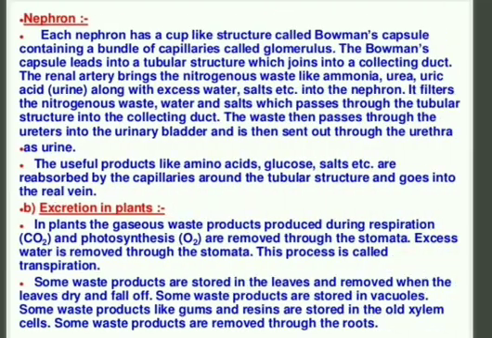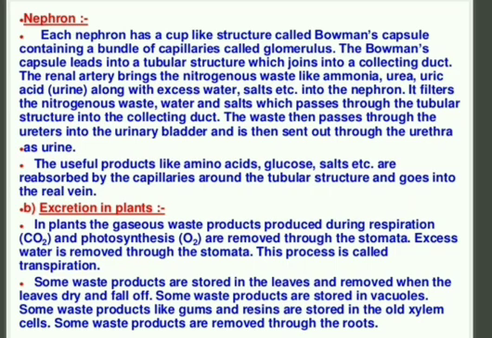Now if we talk about excretion in plants, as we excrete, in the same way plants also show the process of excretion. Excretion means they also throw out their waste, isn't it? So in plants, the gaseous waste products produced during respiration and photosynthesis, like CO2 and O2, are removed through the stomata.